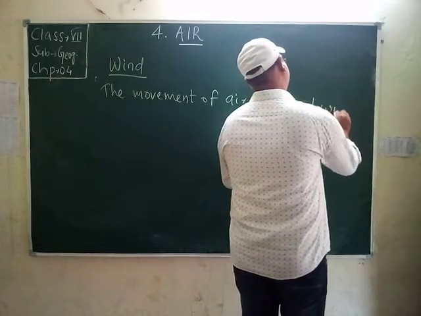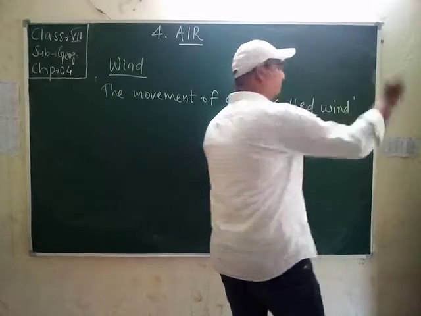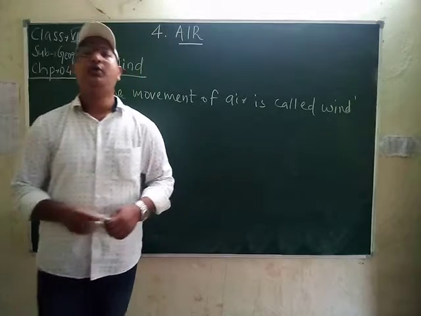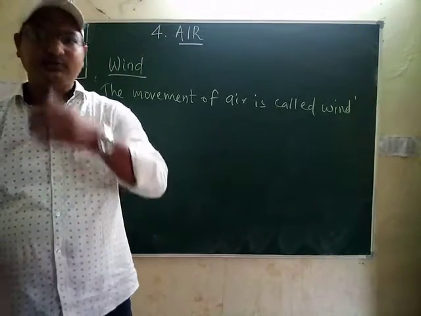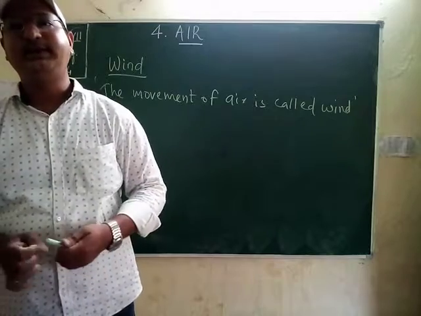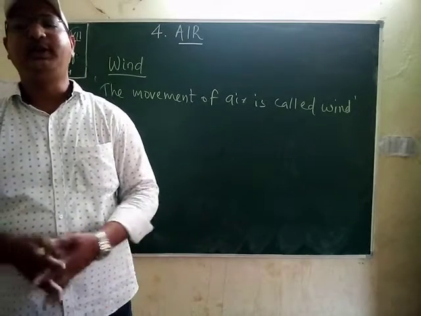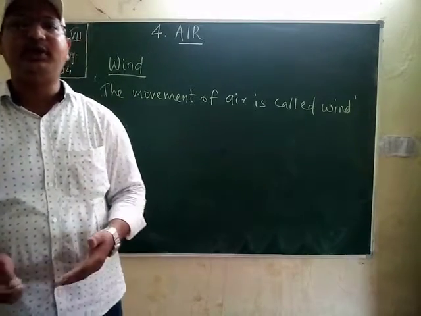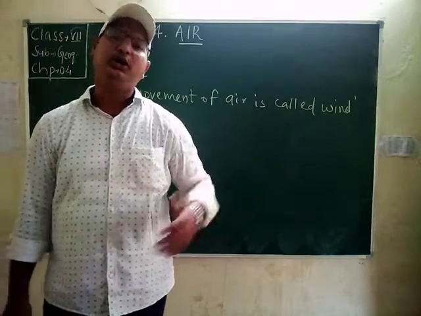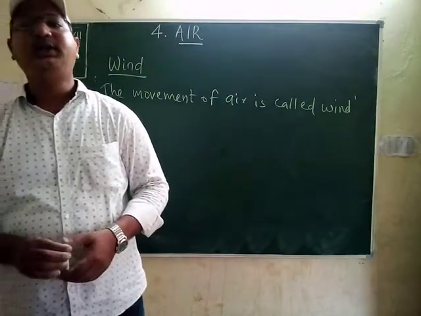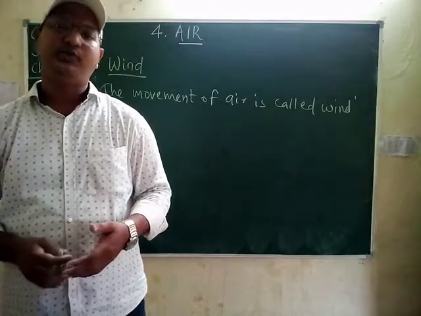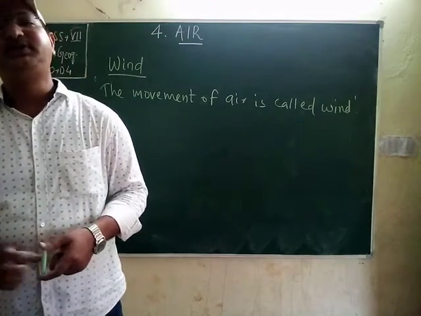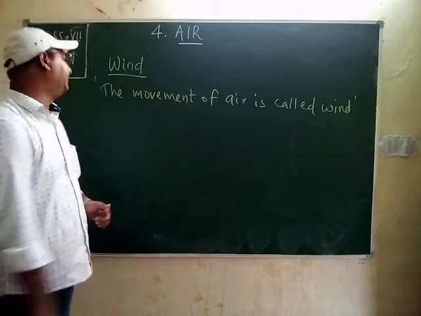Okay students, wind is defined as air in motion. This movement is caused by warm air rising and producing a low pressure area, and cool air replacing it from an area of high pressure to the lower areas. The greater the difference in pressure between these two areas, the stronger the wind. The wind speed is measured by an instrument called an anemometer.